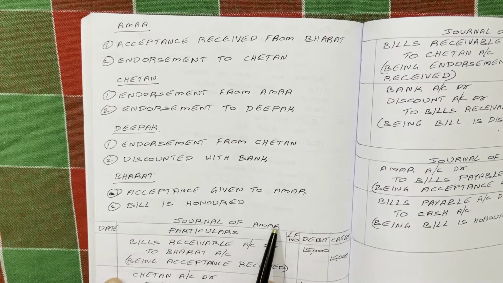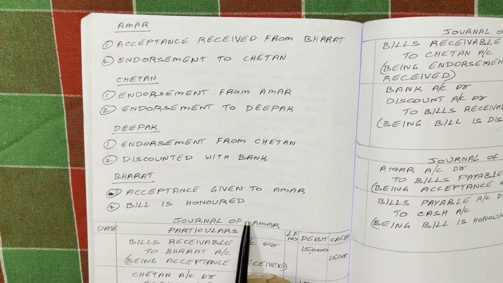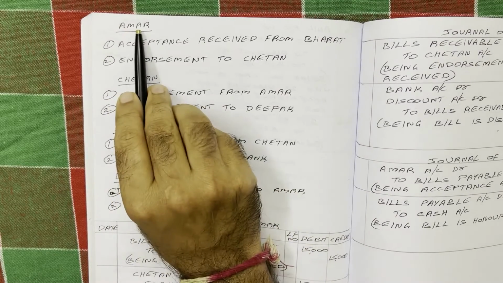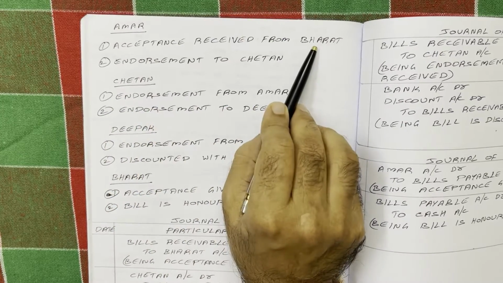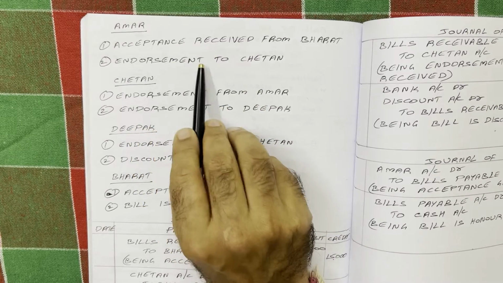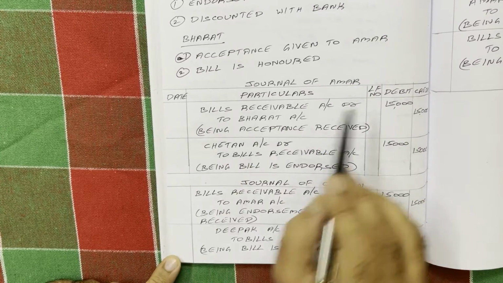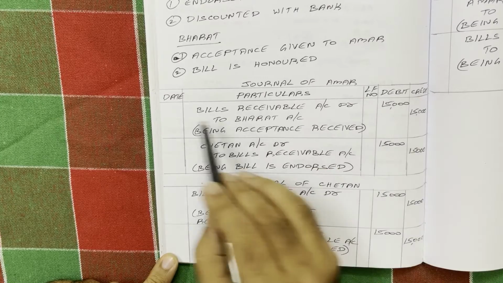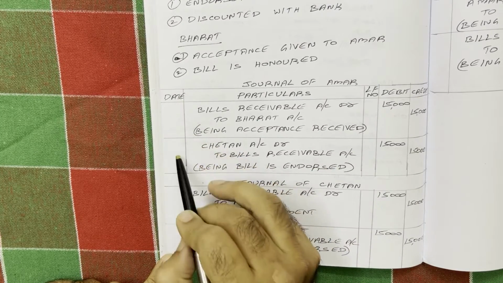First, the journal of Amar. From Amar's point of view, we have to think and write the journal entries. In Amar's books, what are the transactions? First, Amar received acceptance from Bharat. This is the first transaction. Second transaction, Amar endorsed this bill to Chetan. Journal of Amar. Format: date, particulars, ledger folio number, debit, credit. In the question, dates are not available, so we open the date column, but you need not write any dates here.